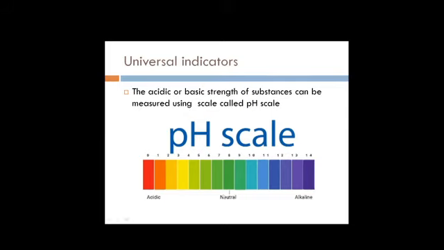Example, hydrochloric acid, formula HCl, and sodium hydroxide, NaOH. When these two undergo a chemical reaction, sodium will displace hydrogen from chlorine and form NaCl, that is sodium chloride, our table salt, which we use commonly. Along with that, it releases water. So when an acid reacts with a base to form salt and water, this kind of reaction is called a neutralization reaction.